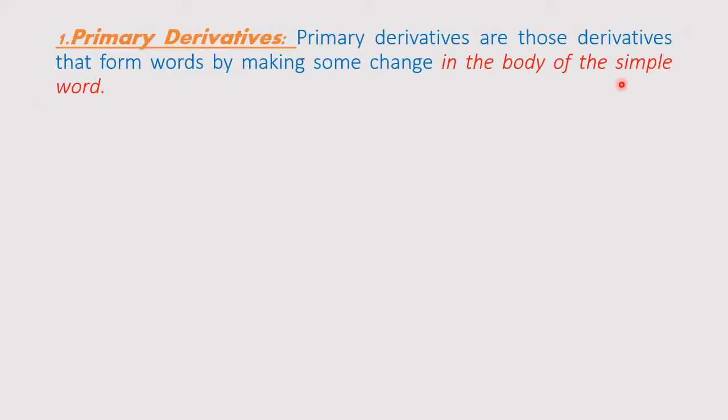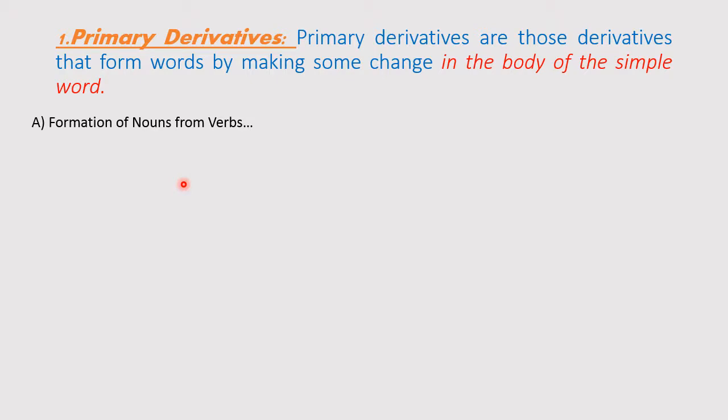Primary derivatives. Primary derivatives are those derivatives that form words by making some change in the body of the simple word. Notice I highlighted in different colors in the body of the simple word, again in the body of the simple word. When you see the example, then you can understand the primary derivatives.